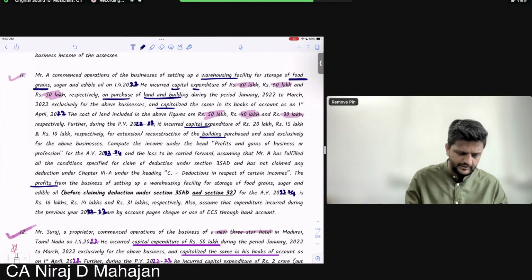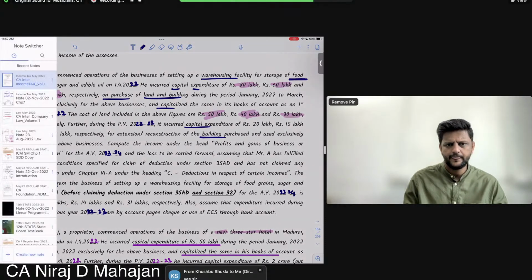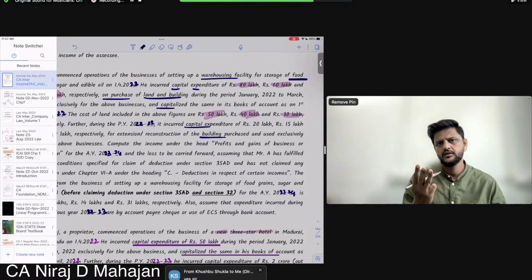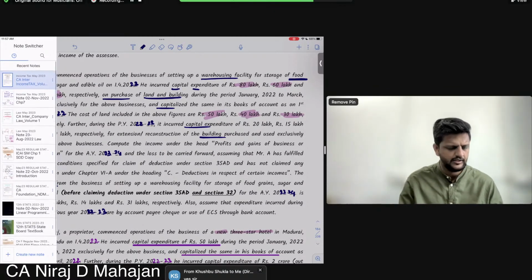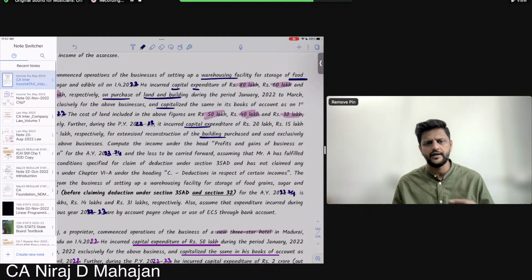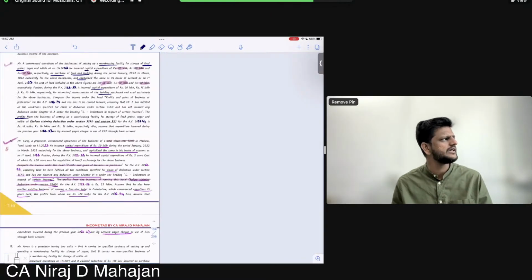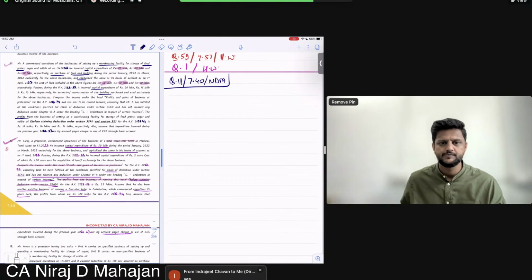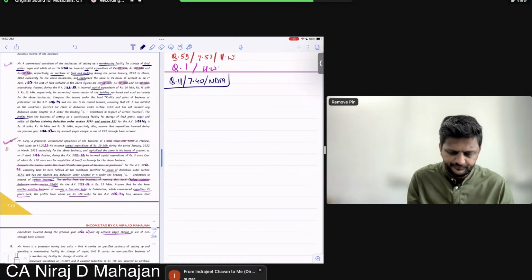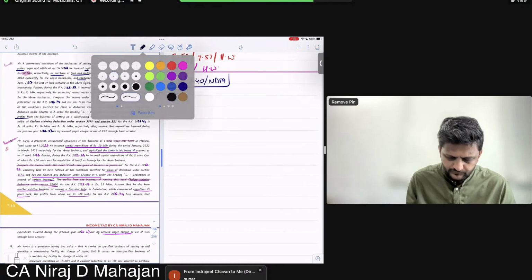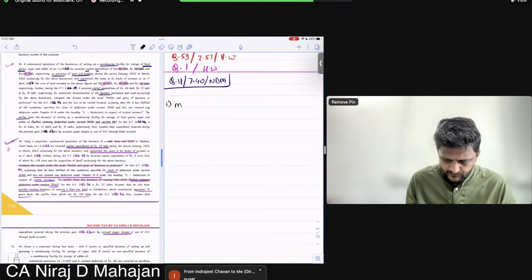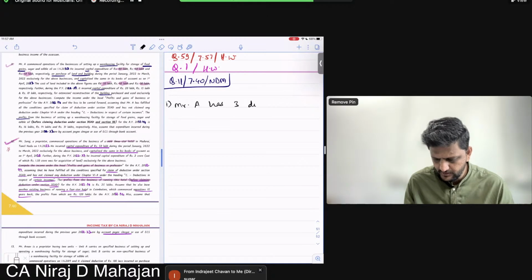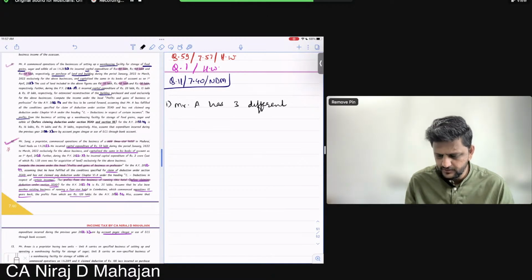Alright. Chalo. Please understand now. How many businesses does he have? Three. Food grains warehouse, sugar warehouse, edible oil warehouse. So whether all three are eligible specified businesses? No. Only two of them are specified business. Write down. Mr. A has three different businesses.